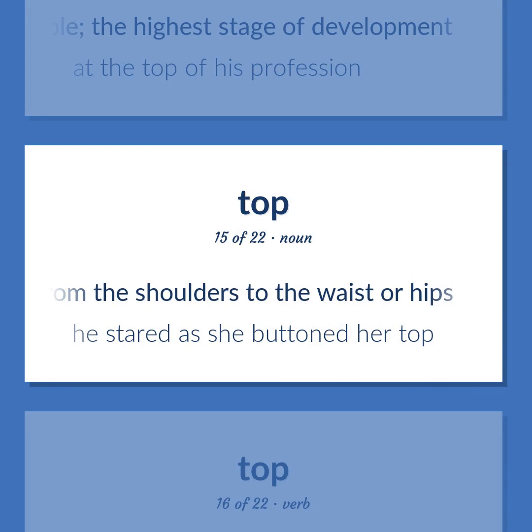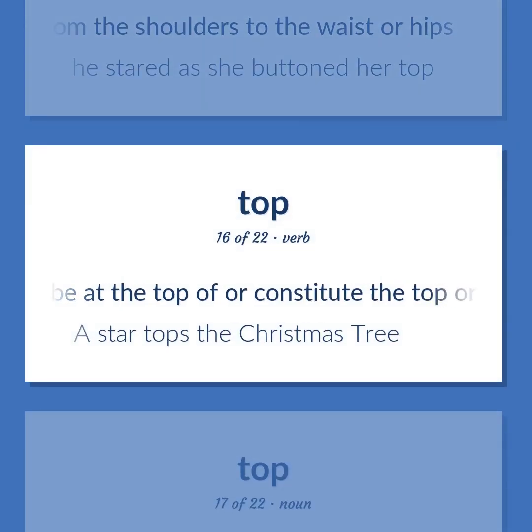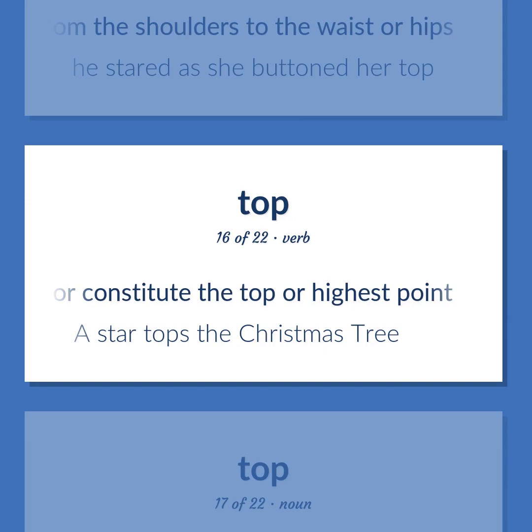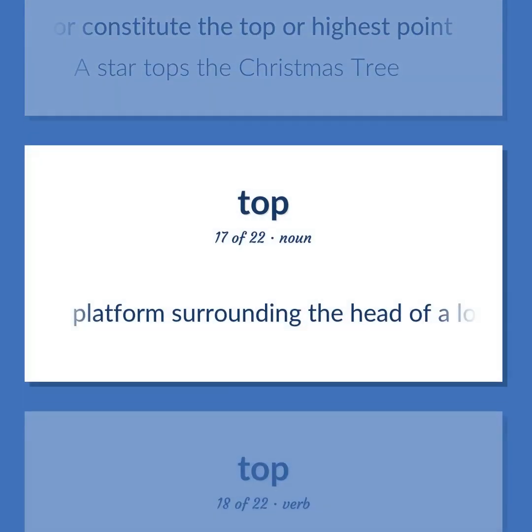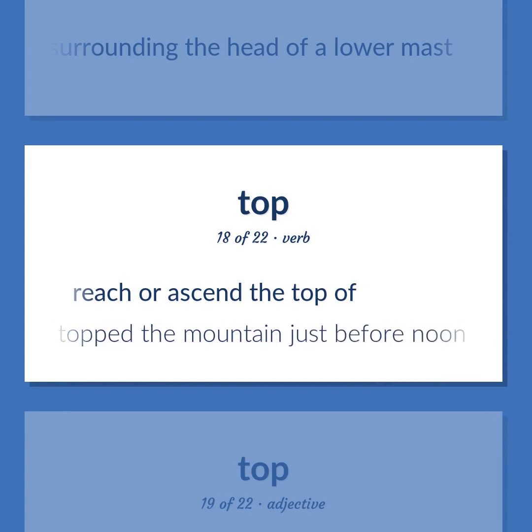He stared as she buttoned her top. Be at the top of or constitute the top or highest point. A star tops the Christmas tree. Platform surrounding the head of a lower mast. Reach or ascend the top of. The hikers topped the mountain just before noon.